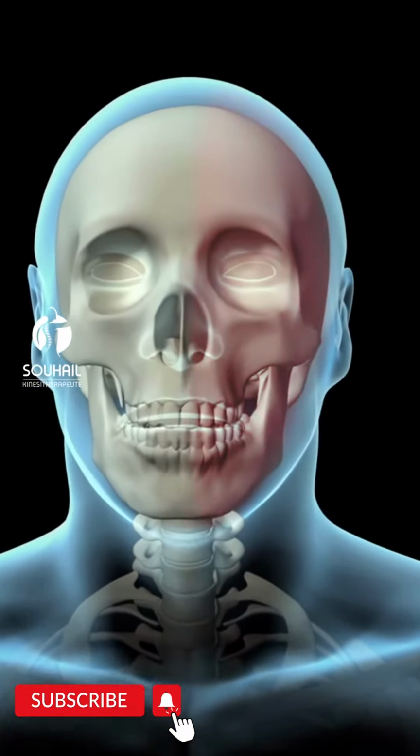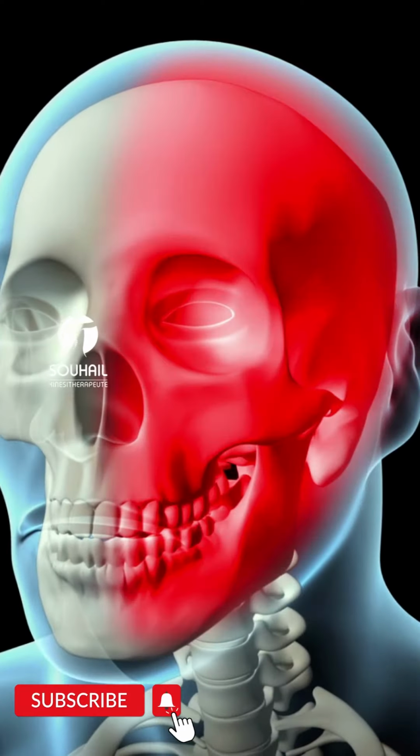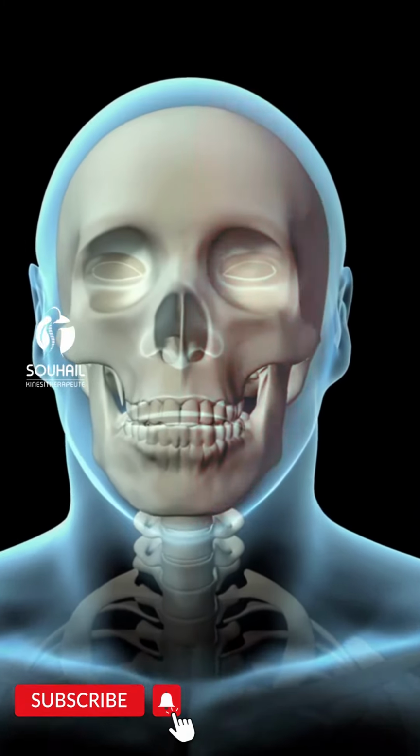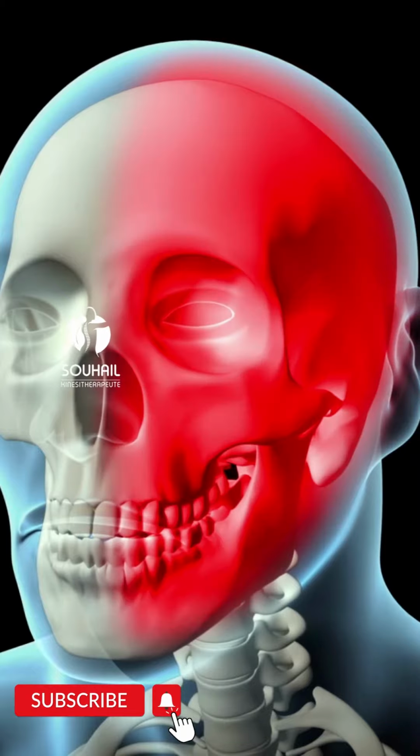Migraines. Migraines are a type of headache characterized by intense, throbbing pain on one side of the head. They can also be accompanied by other symptoms such as nausea, vomiting, sensitivity to light and sound.